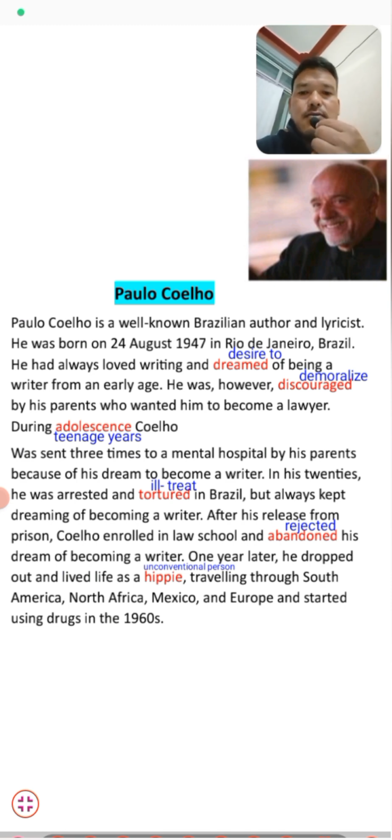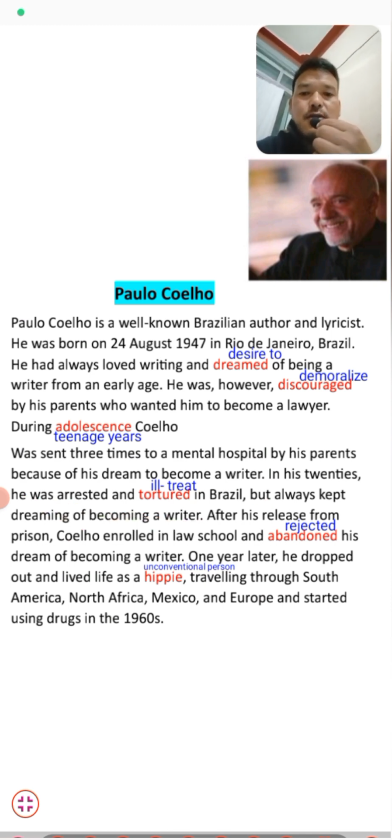In his 20s, he was arrested and tortured, meaning, students, ill-treated in Brazil, but always kept dreaming of becoming a writer. When he was about 20 years old, he was arrested and sent to jail in Brazil, and he was not treated very well. But in spite of all this, he wanted to become a writer. Even after being sent to jail many times, he didn't give up his dream of becoming a writer.